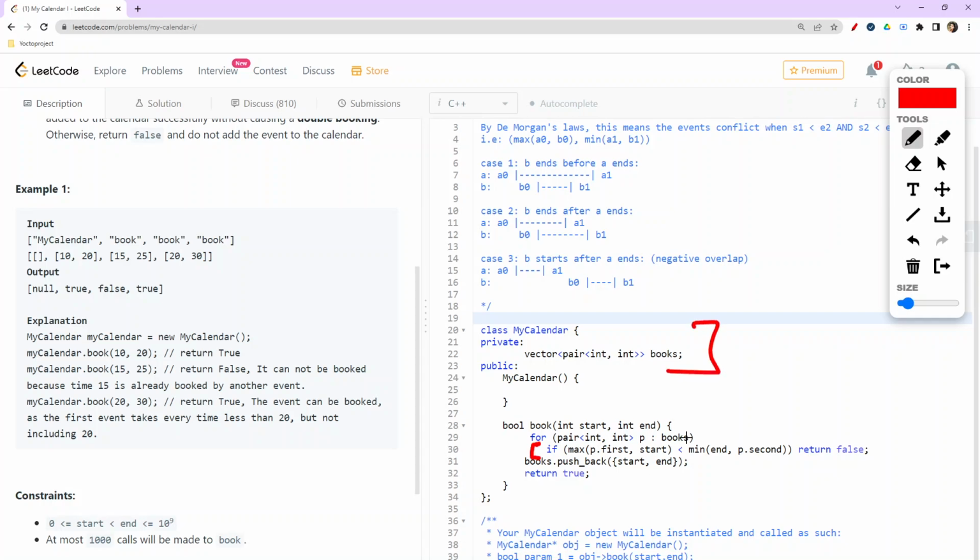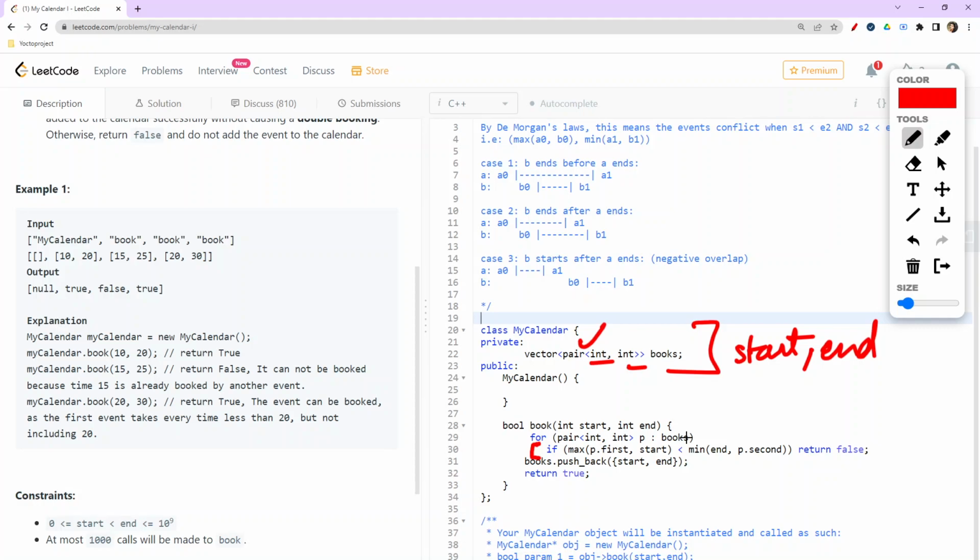So for that part, we are taking a vector of pair, where we could have used unordered map also. And in an unordered map, there already would be a pair, right? But here we have taken the vector of pair, in which the first would be the start and the second one would be the end. So this is the thing which we are using for our booking event scenario.